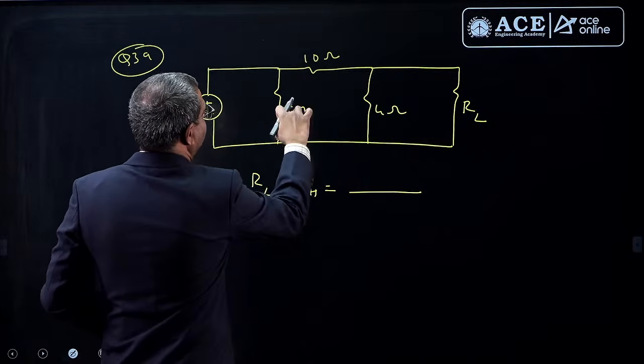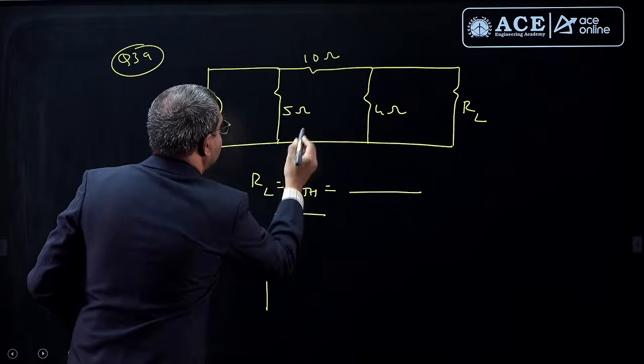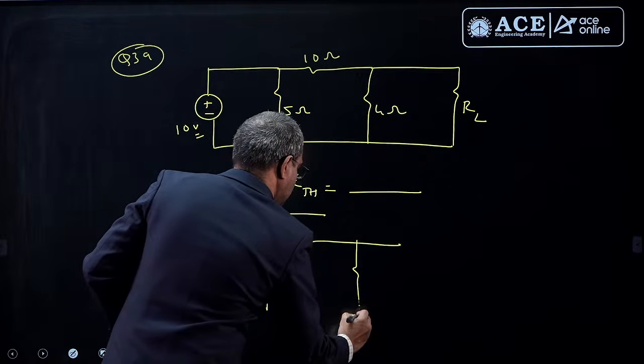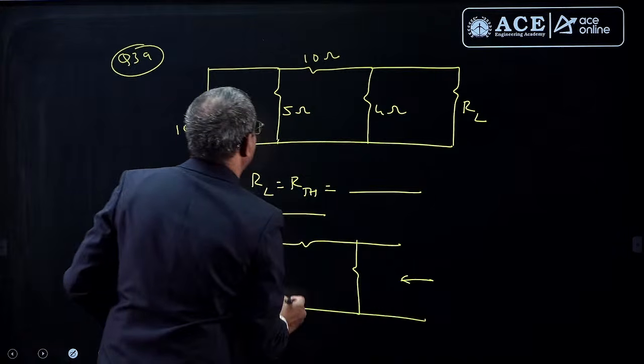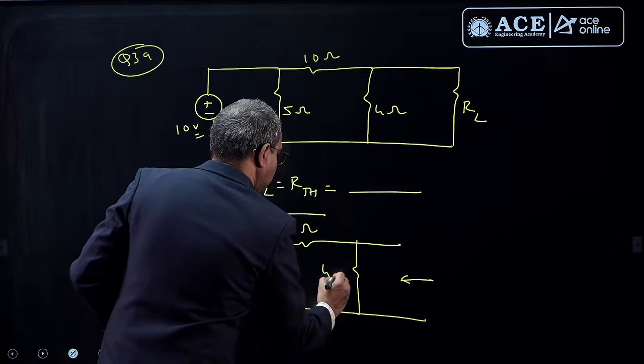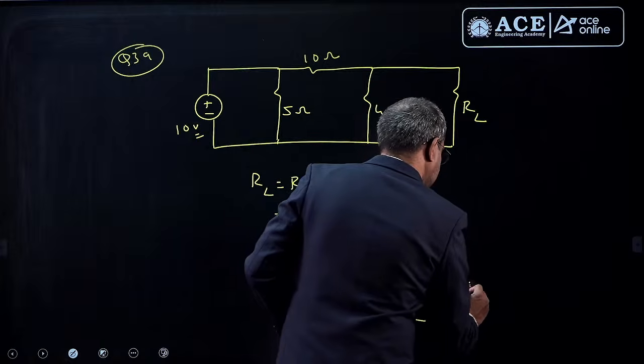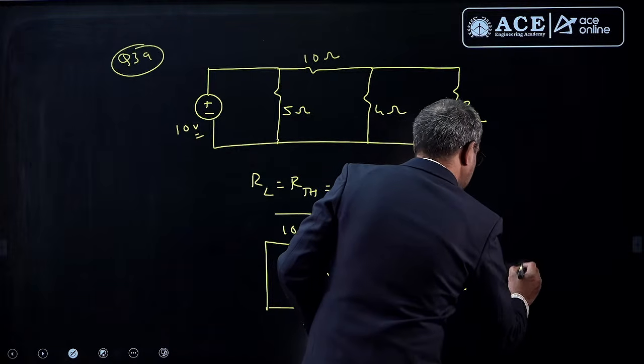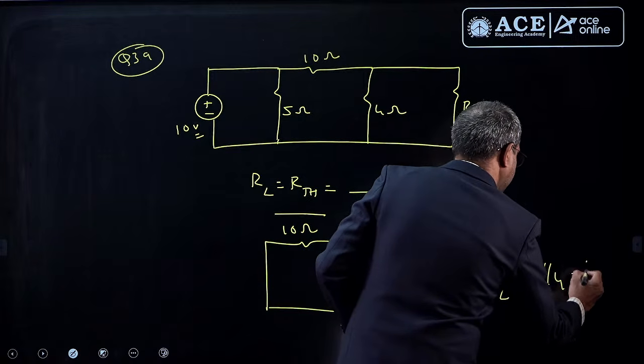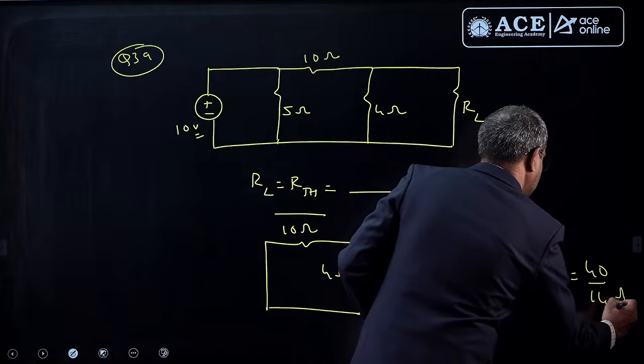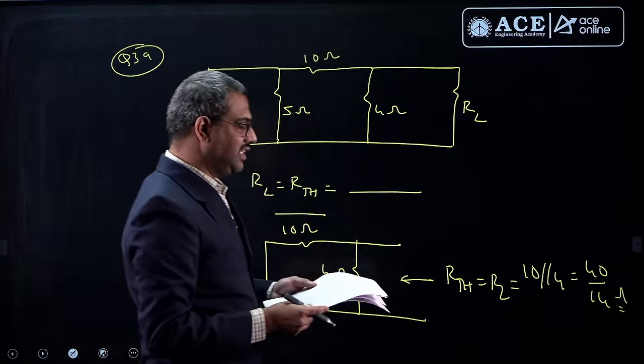You know, the voltage source is shorted, this is shorted. So, this is not working, but these two become parallel. Yes or no? Simple. These two become parallel. One is 10 ohms, in parallel to 4. So, this RTH is RL, which is of course 10 in parallel to 4, that is 40 by 14 ohms. That is the data as of now.